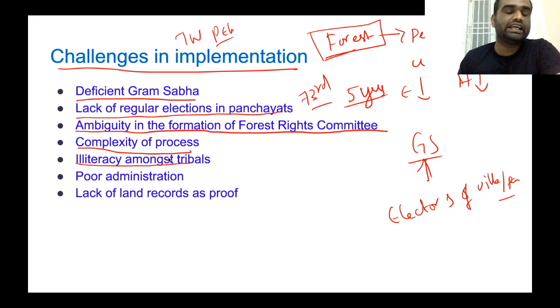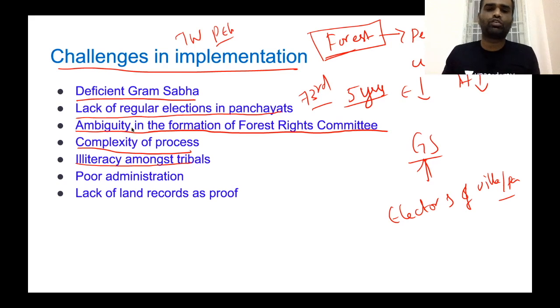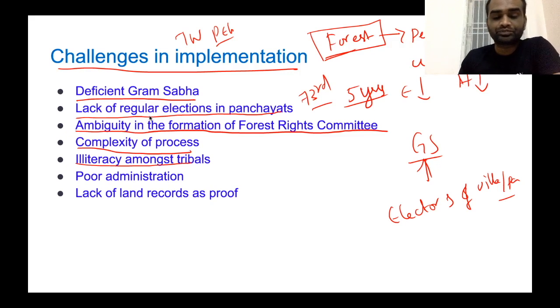And also illiteracy among tribals. Tribal people are some of the most illiterate people in the Indian continent. Now, if they are illiterate, they cannot demand their rights properly. So that itself is a very big challenge in the implementation of the Forest Rights Act of 2006. And also poor administration. As you all know, district administration is usually riddled with corruption and delay in process, all these problems. Because of this poor administrative setup in the Indian government, Forest Acts in most cases are not implemented properly. And also lack of land records as proof.